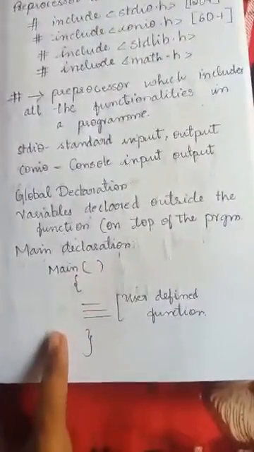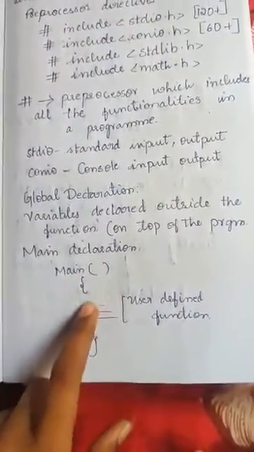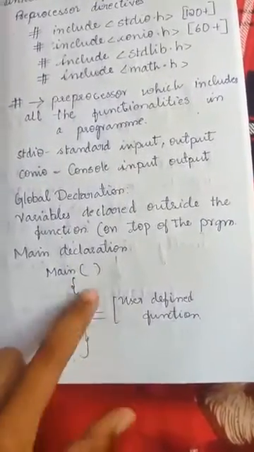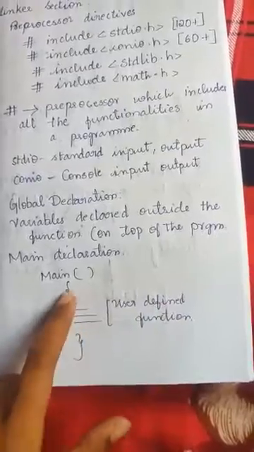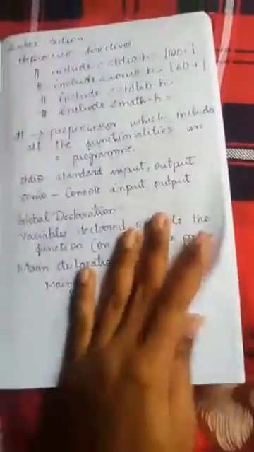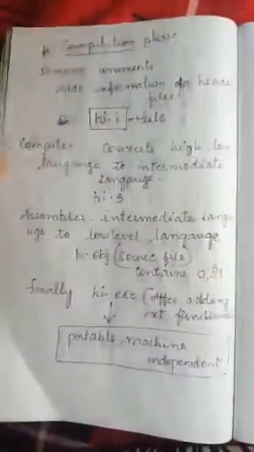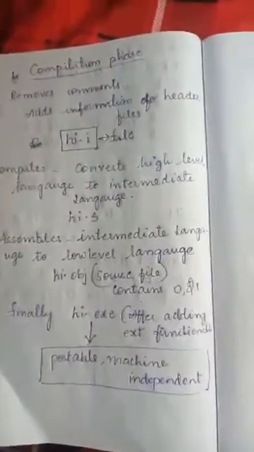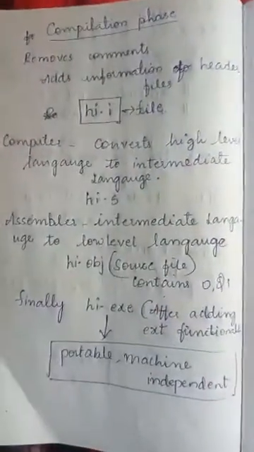Next, coming to the last part of this architecture, main declaration. Inside main we write the code. We represent this block of code inside the braces, and this code is known as the user defined function. And we also have the compilation phases. Till now we have learned about the architecture, that is, about the program and how the program executes.